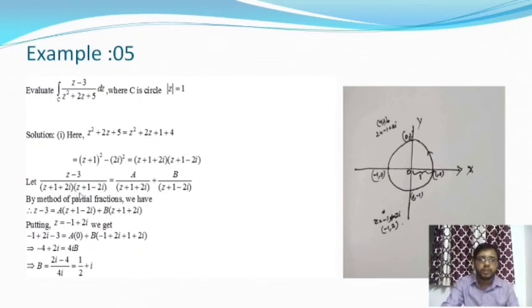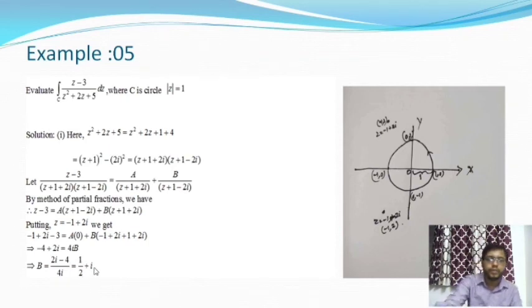Now this expression can be decomposed into the sum of 2 partial fractions. The first fraction is a by z plus 1 plus 2i, and the second fraction is b by z plus 1 minus 2i. Now applying partial fractions, when we put z is equal to minus 1 plus 2i, we will get the value of b, and the value of b is 1 by 2 plus i.